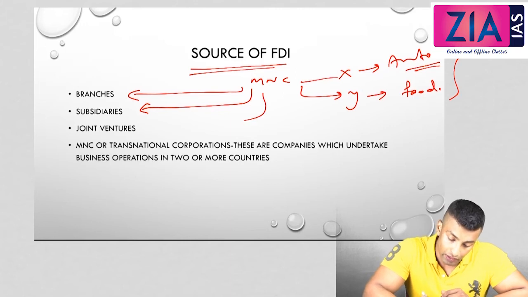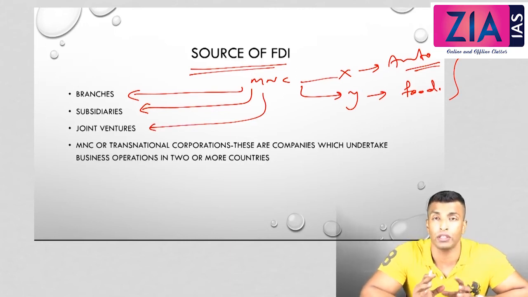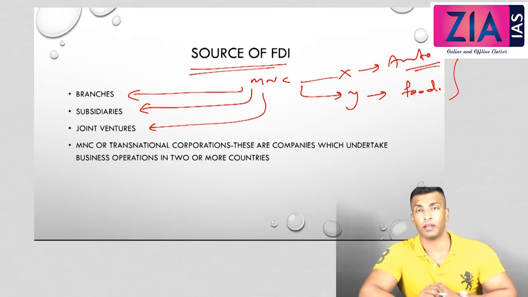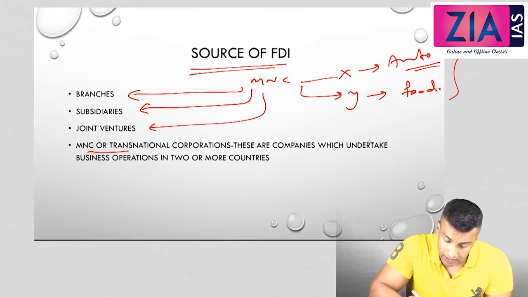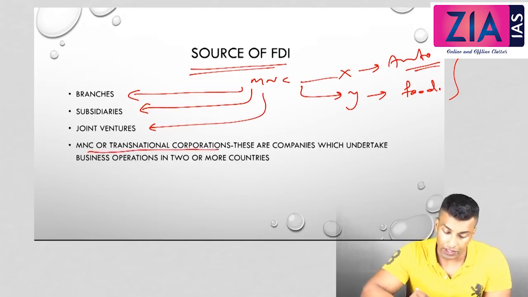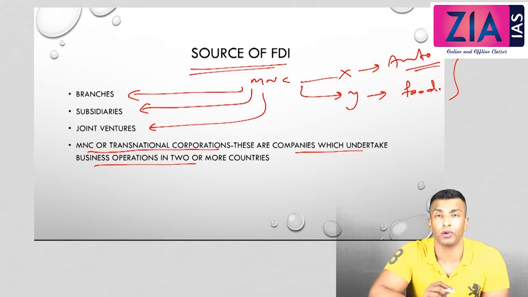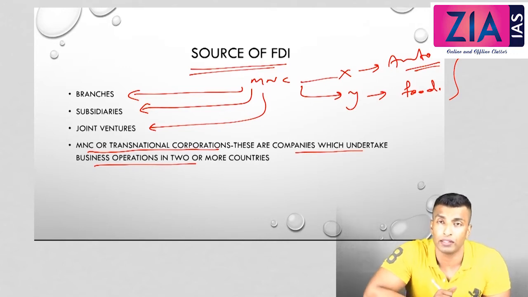And then third is joint venture. This is a partnership, a joint venture between two firms. So one is a foreign company, one may be an Indian company, like Tata, AIG, like that. Now what do you mean by MNCs or transnational corporations? These are companies which undertake business operations in two or more countries. That is what I mean by MNCs.